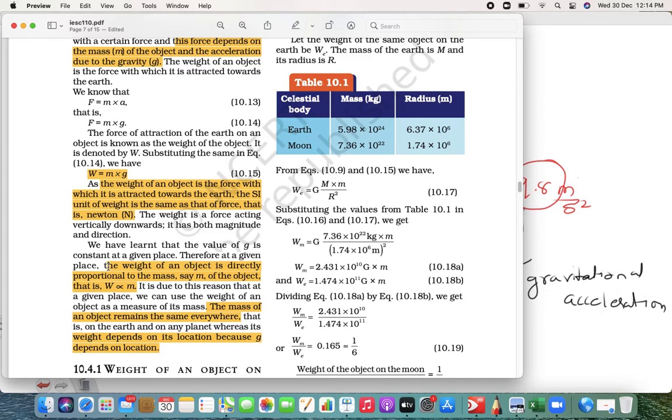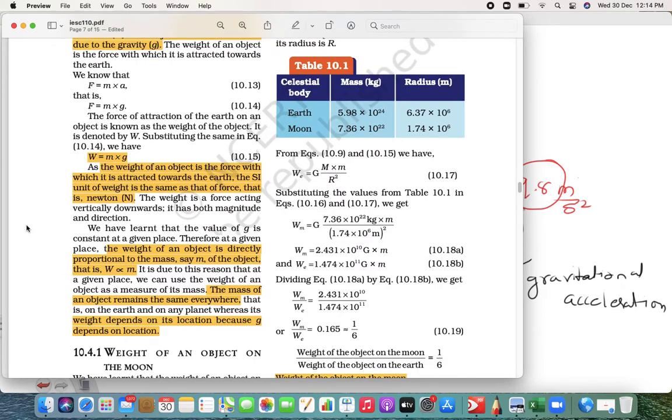Okay, I hope you understood what I am trying to tell you. Fine. So this is what I wanted to tell you about mass and weight. Mass is always constant.